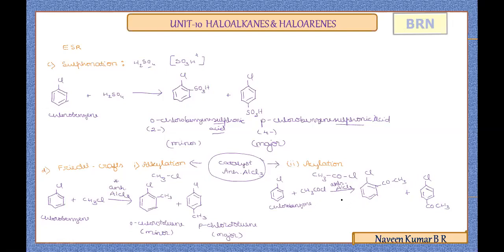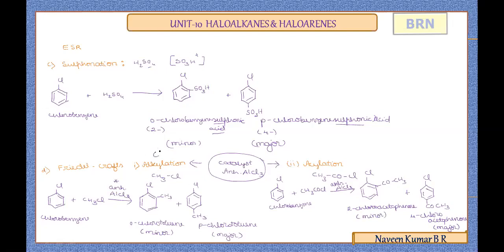It is orthochloroacetophenone or 2-chloroacetophenone, and this will be 4-chloroacetophenone. So 4-chloroacetophenone will be obtained in major yield and 2-chloroacetophenone will be obtained in lesser yield as a minor product.